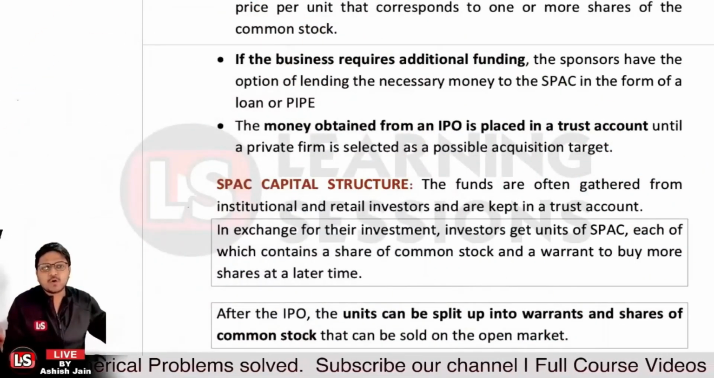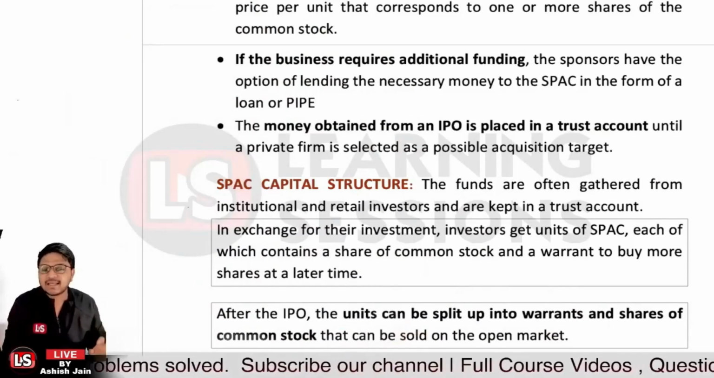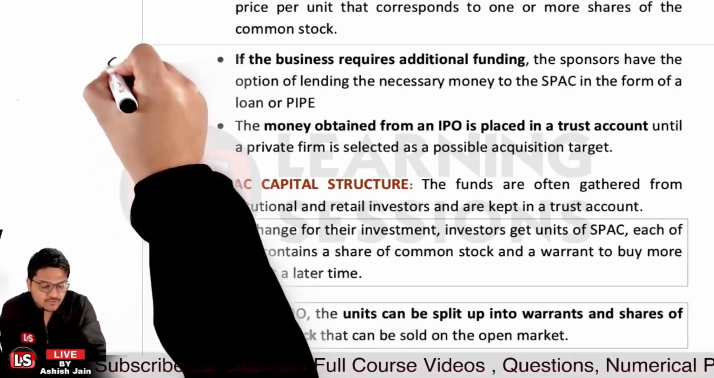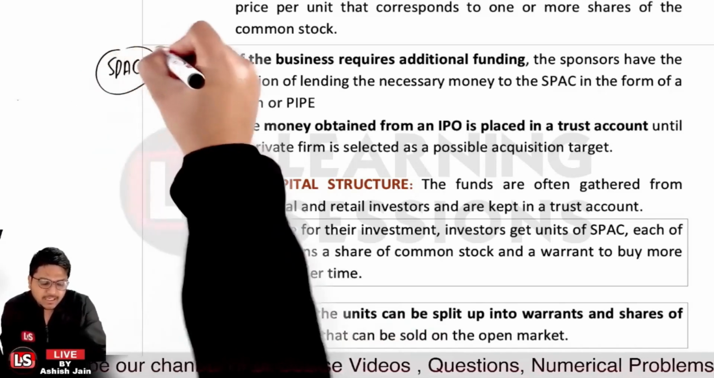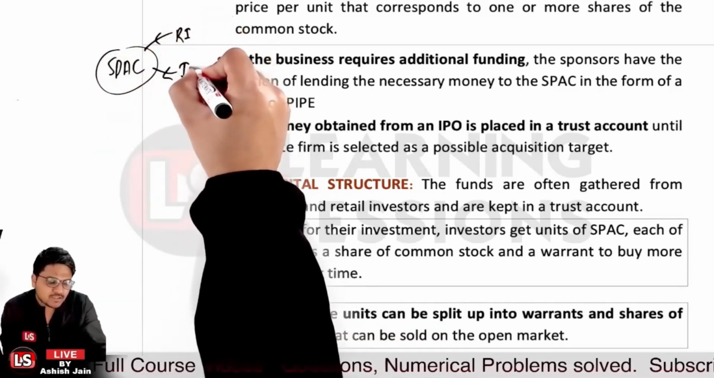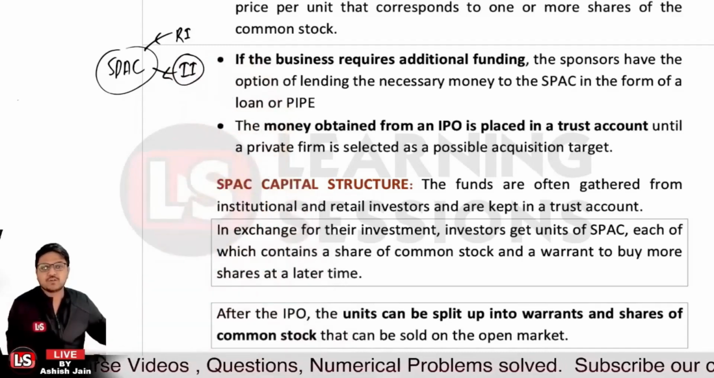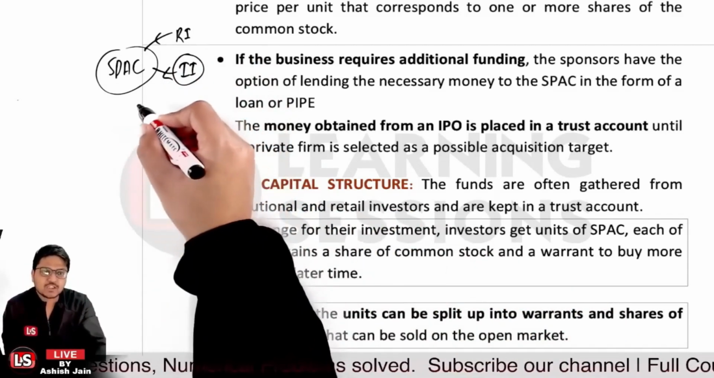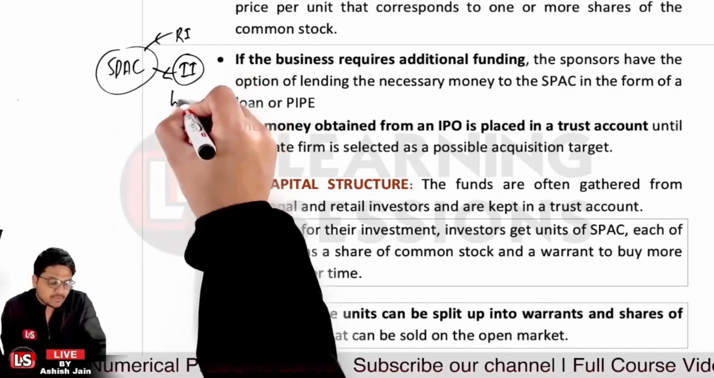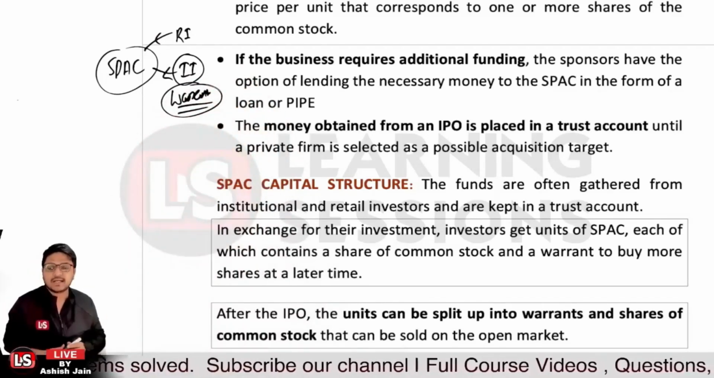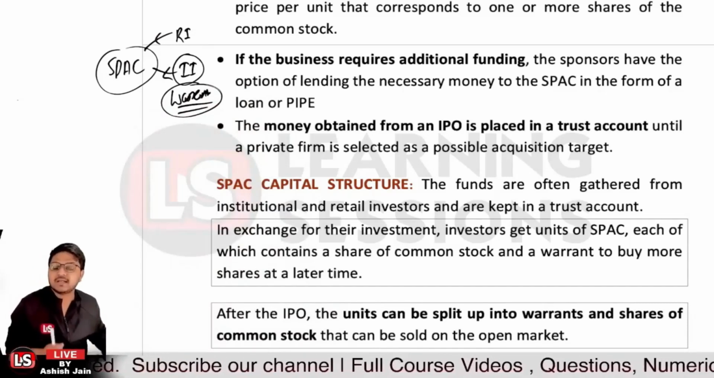Now, the funds are often gathered from whom? These are gathered from institutional and retail investors. So let's say a SPAC was formed. Definitely retail investors can also be there, and the money will also be coming from institutional investors, let's say qualified institutional investors. Now they will be investing into the common stock, and they will also have the warrants with them. They also will be investing into warrants so as to buy the shares afterwards at some convenient price, let's say at a strike price.